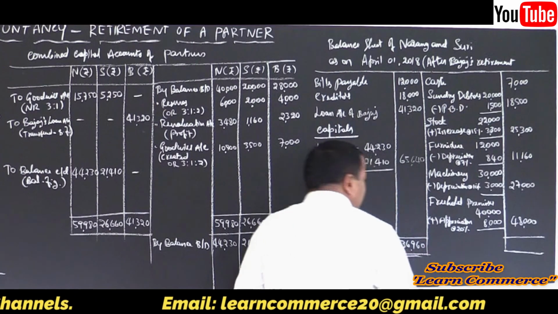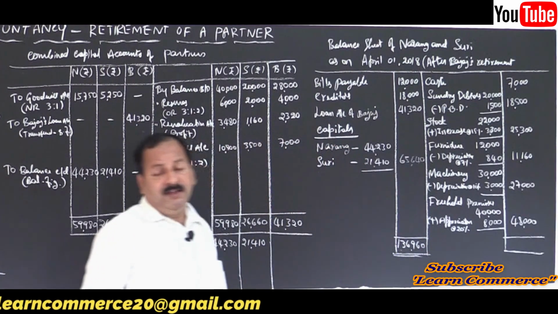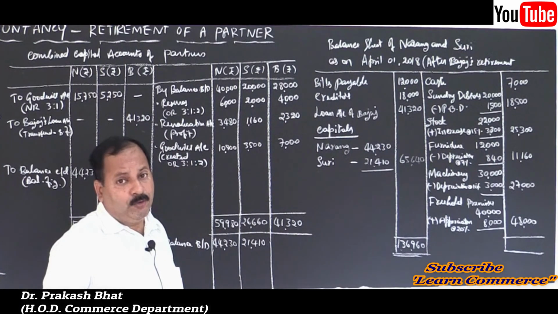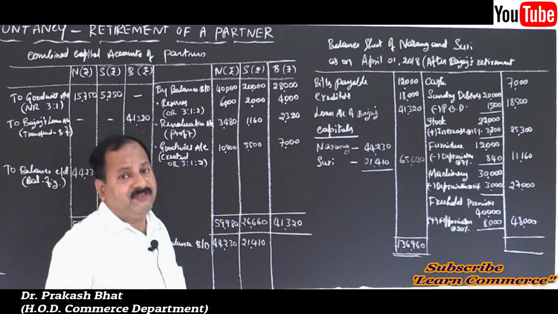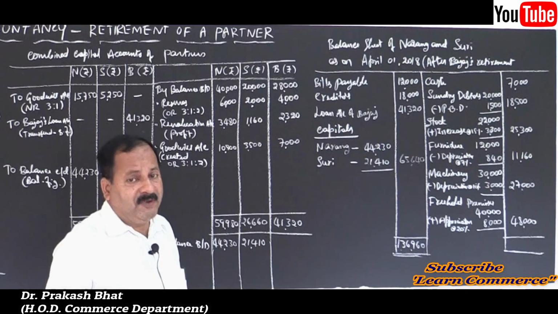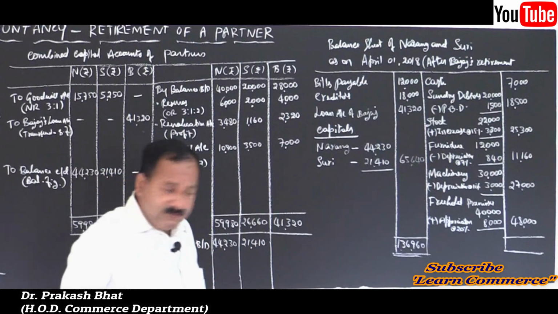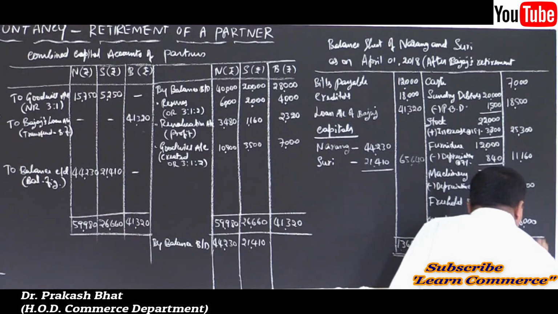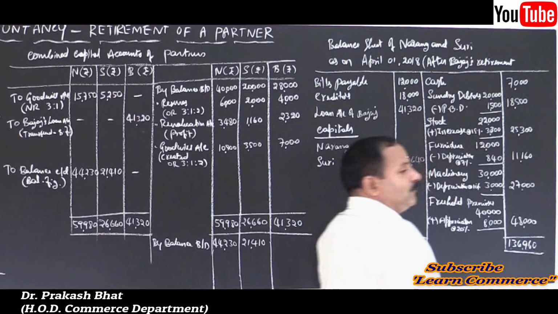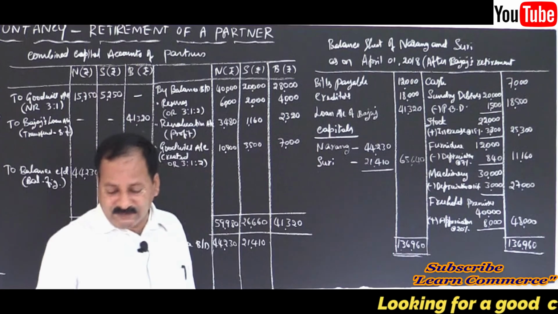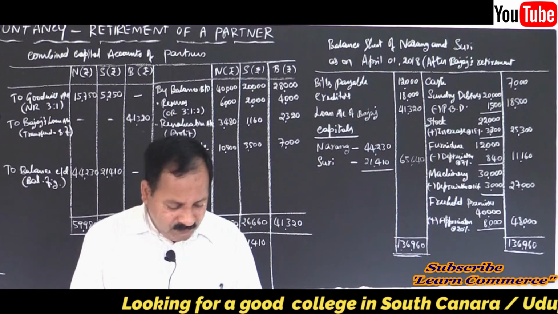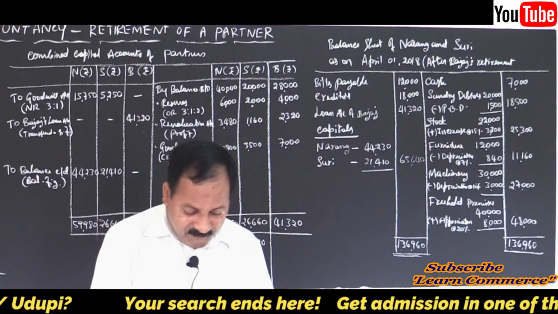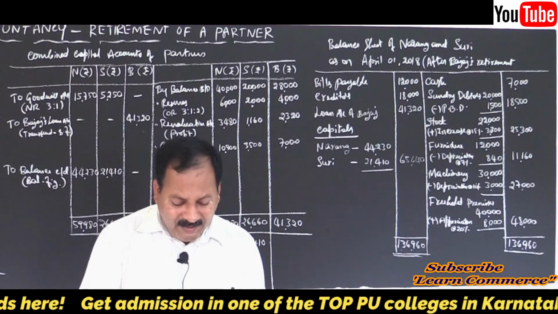If you refer to the answer in your question bank, it will be different, because I told you there is a mistake in the last adjustment. So we just ignored that adjustment and we have solved the problem, right? So 136,960 is the total of the balance sheet. Yes. This is how a problem should be solved with goodwill created and written off.